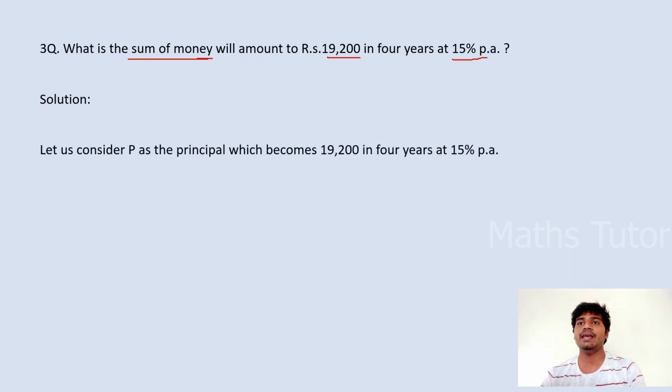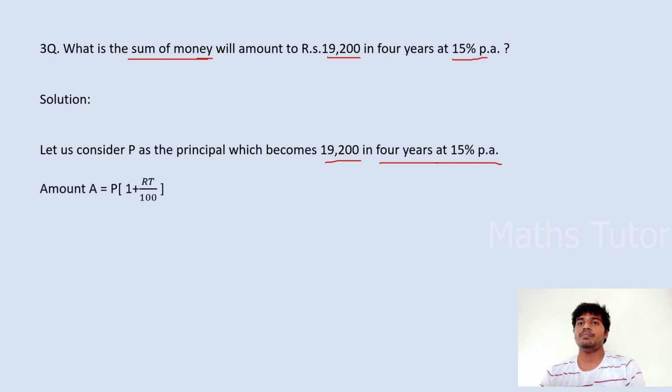So let us consider P as the principal that becomes 19,200 in 4 years at the rate of 15% per annum. Here we are considering the principal amount that we are investing in a bank or something. If you are borrowing from your friend, let us consider you are borrowing P rupees at the rate of 15% per annum. After 4 years, the total amount that you return is 19,200. So in this question, we have to find the amount that you have lent to your friend. We consider it as P. We have to find what P is.